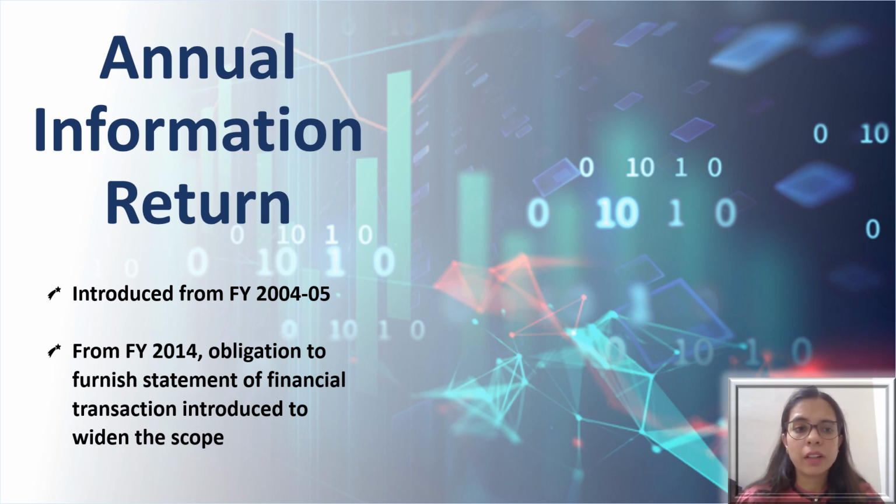Then as per an amendment brought in through Finance Act 2014, Section 285BA was replaced and renamed as obligation to furnish statement of financial transactions or reportable account, to widen the scope of specified person and to introduce various other provisions.